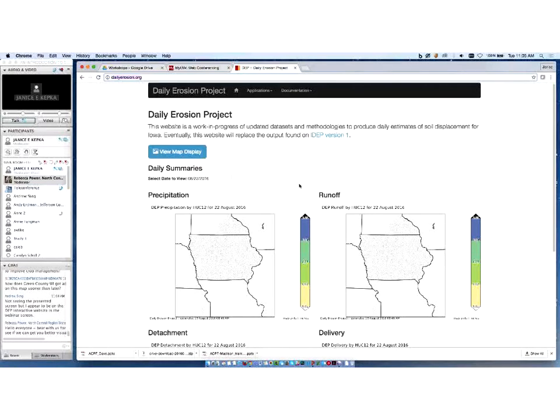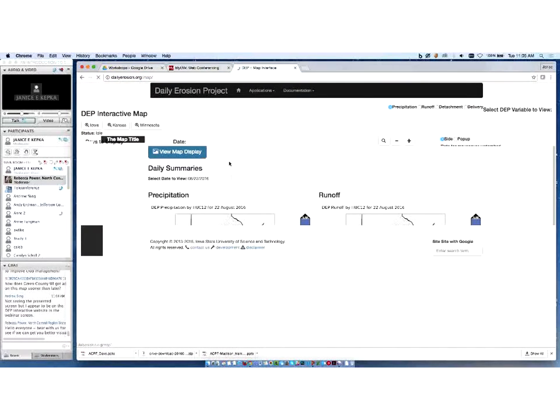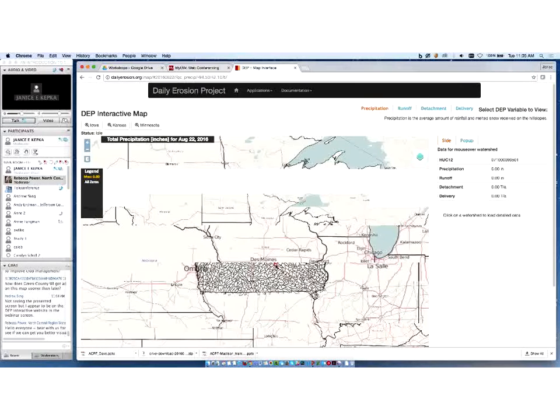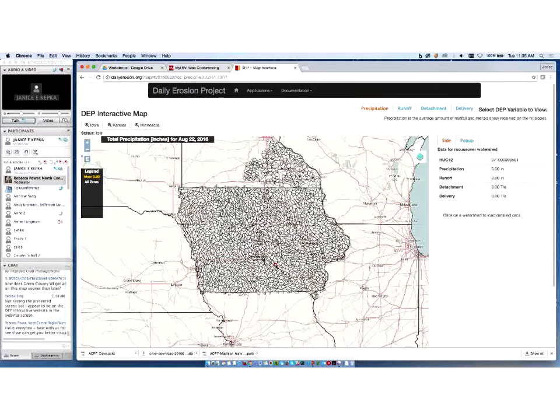An online question: are you using D-Infinity to develop the overland flow plan? The question is, are we using D-Infinity to identify the flow paths? The first answer is no. For those of you that don't know, D-Infinity is a flow direction, flow accumulation method developed by David Tarboton in the late 90s, which allows for a dispersive flow.